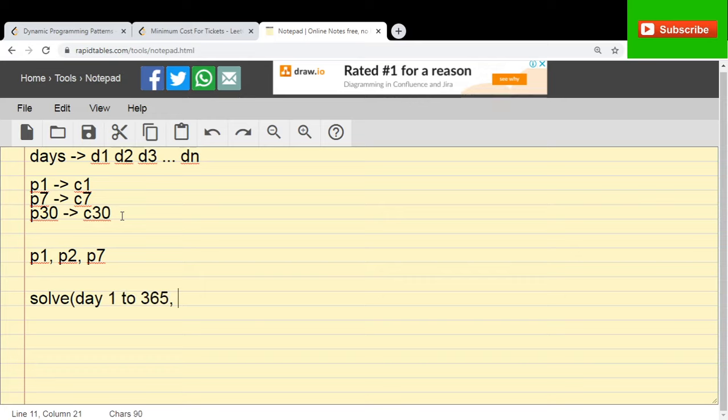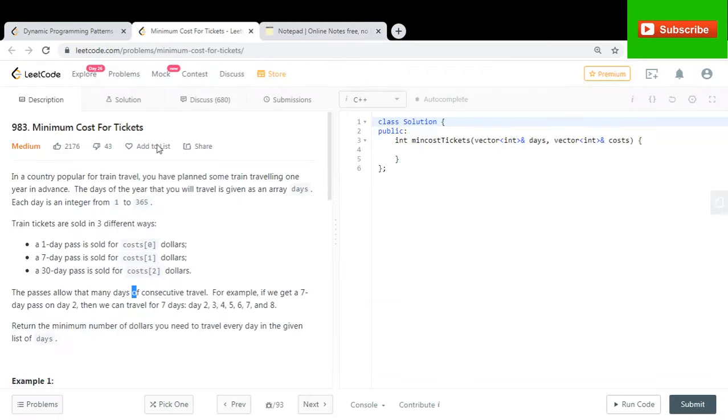I know that initially I do not own any pass, and I know on what days I need to travel. This solve function should compute the minimum number of dollars you need to spend. So let's try this out. Let's make a function that will do the task for us. Let's have this function solve. It knows there are a total of 365 days.